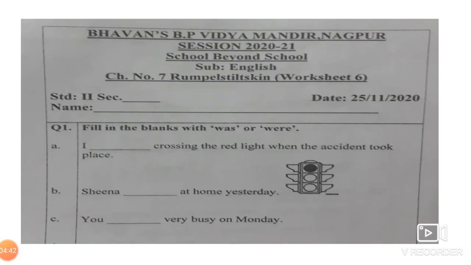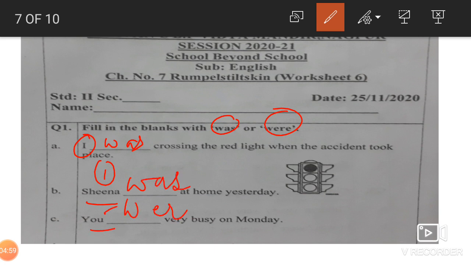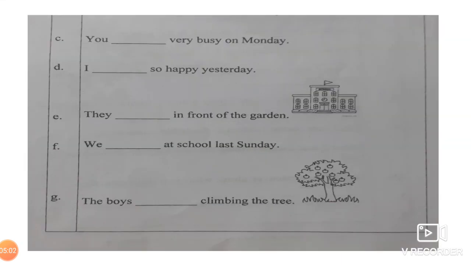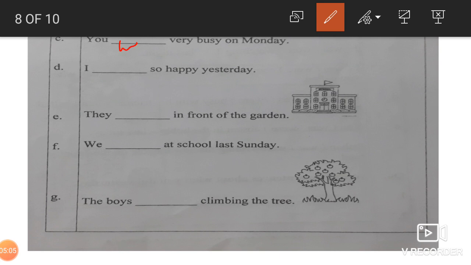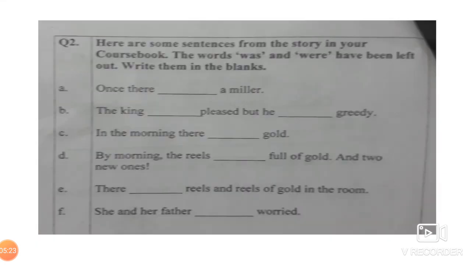Let us begin with the worksheet, children. Worksheet number 6. Again here you have to write was and were, beta. Here we are talking about I. So I was, one noun. She, again one, so was. You, with you always were. Next, again you, again were. You were. I was, one. They, more than one, so they were. Again we, more than one, so we were. Again boys, talking about many boys, so boys were. Very simple and very easy.